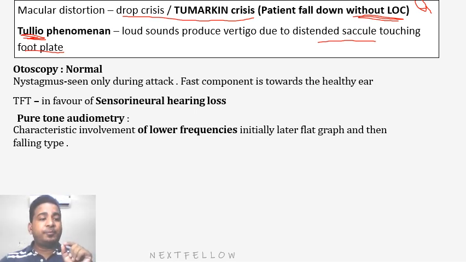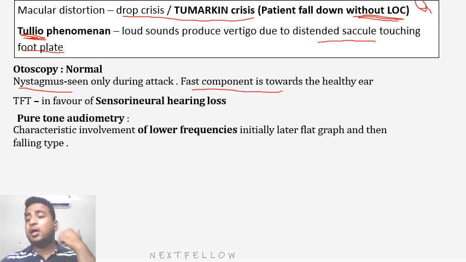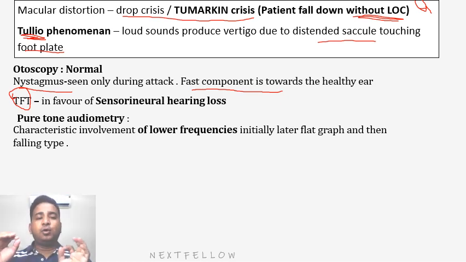The nystagmus will be present during the attack. And the fast component is towards the normal ear. That means the slow component will be towards the diseased ear. If we do the tuning fork test, it will show sensorineural hearing loss. Now, go for pure tone audiometry. So I told you typically low frequency sensorineural hearing loss.